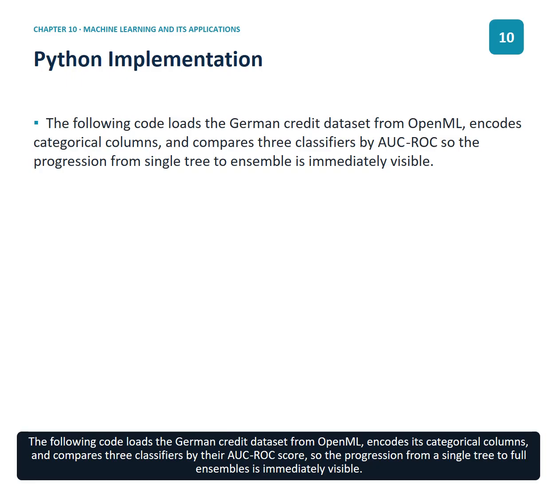The following code loads the German credit dataset from OpenML, encodes its categorical columns, and compares 3 classifiers by their AUC ROC score, so the progression from a single tree to full ensembles is immediately visible.